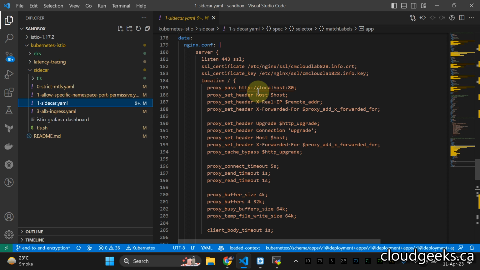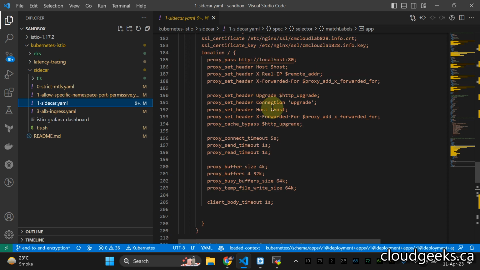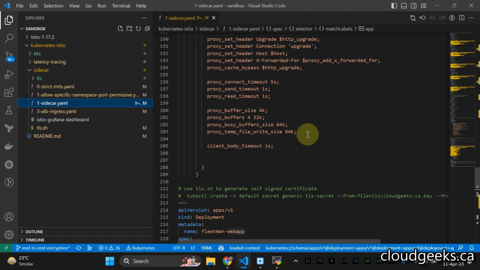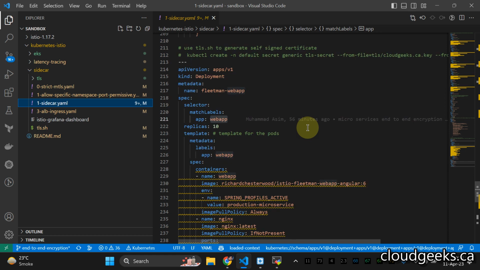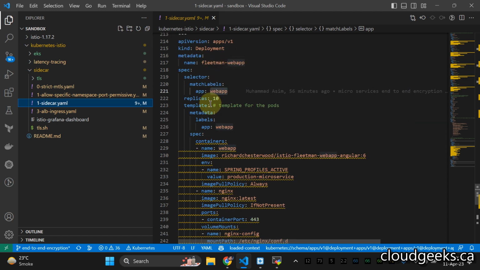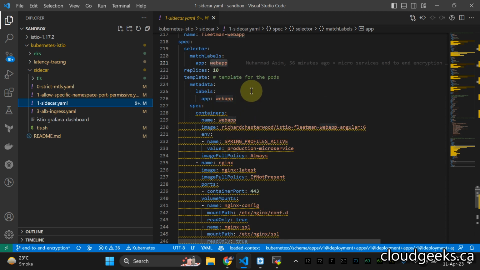Proxy, I've already told you the concept. My application is going to be available on localhost, right? And the rest of the settings are the basic Nginx settings, and I've already added the link. You can watch that particular area. So the whole point here is complete end-to-end encryption, and this is the deployment, Fleetman web app, right? And this is the web app we are going to use, and it is going to be in the same pod, right?